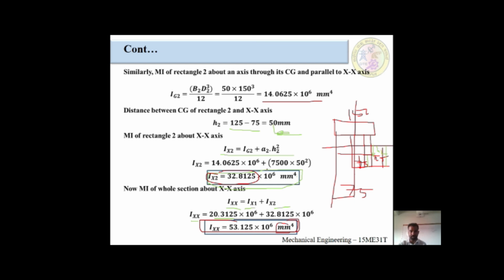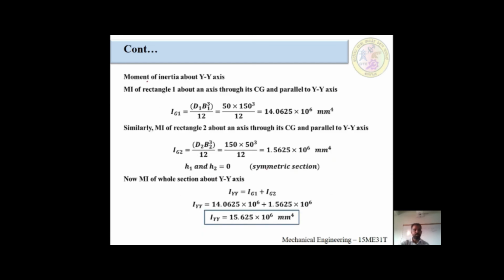After better understanding this slide, I am going to move to the next slide. Which part do we have to calculate? Up to here we have calculated the moment of inertia about the x-axis. Now about the y-axis, we are still having only two components.